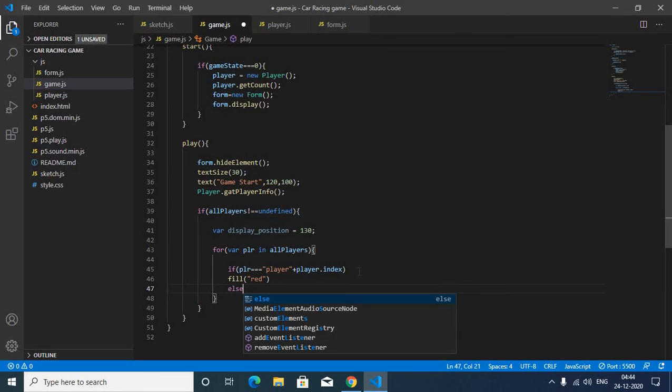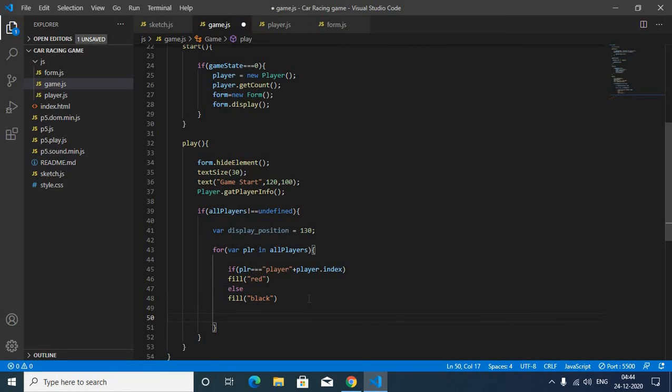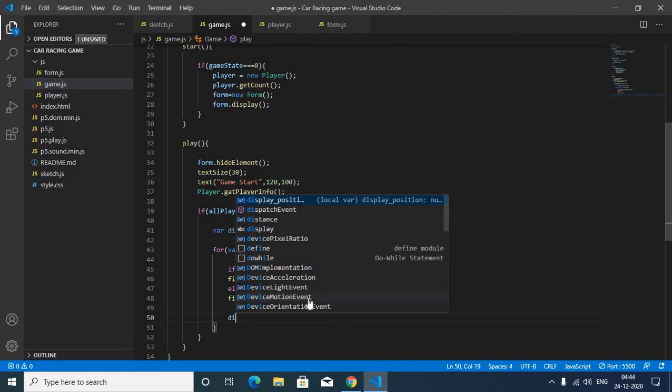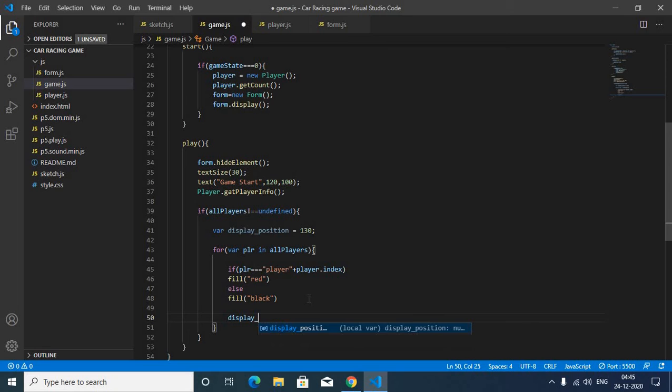Else, if it is not me, meaning the other names, it will be black, in quotes. And then after it, for the if, press enter, and then we will type display position plus is equal to 20.